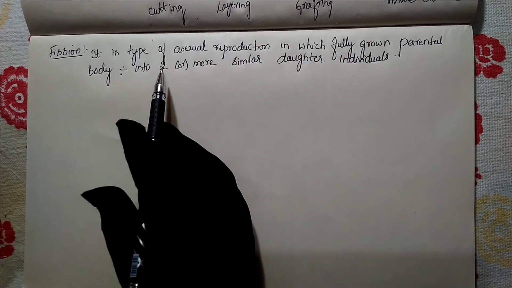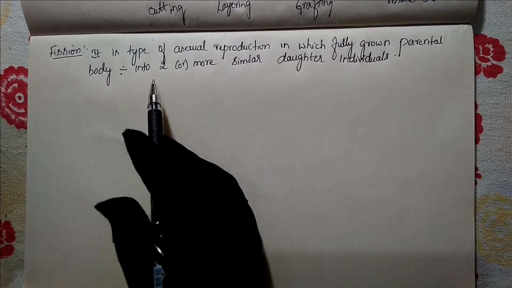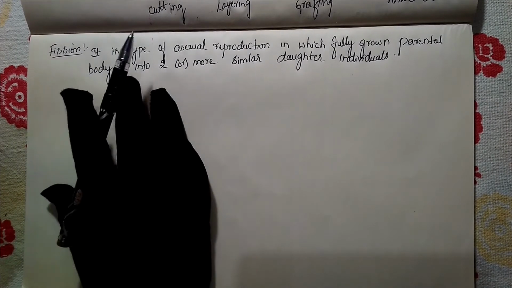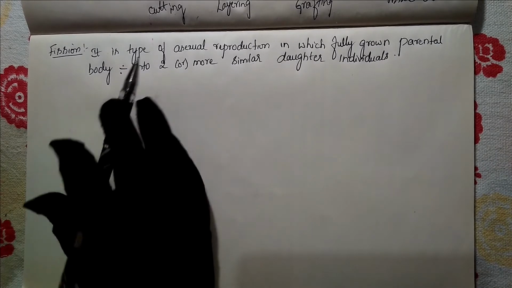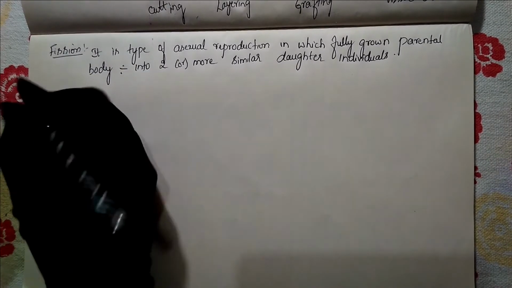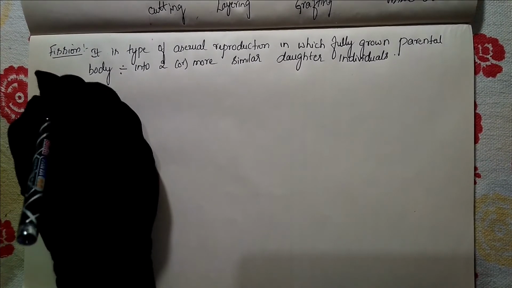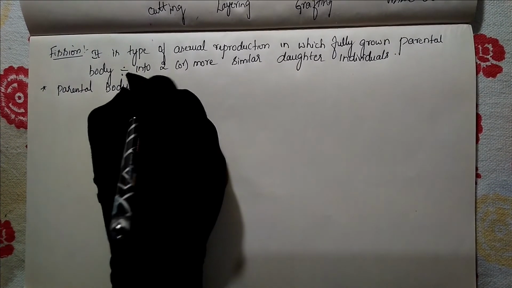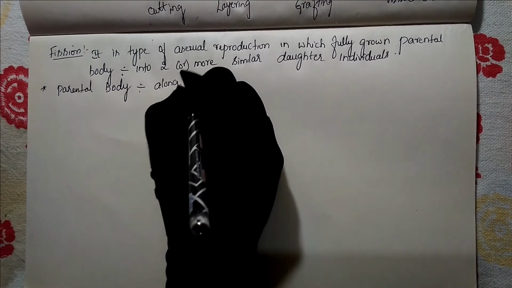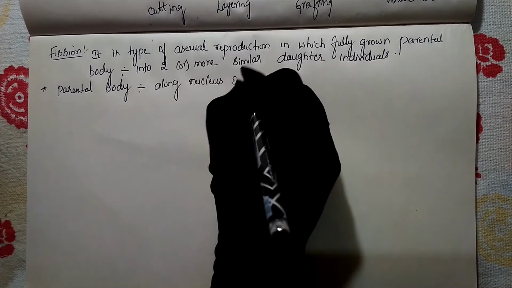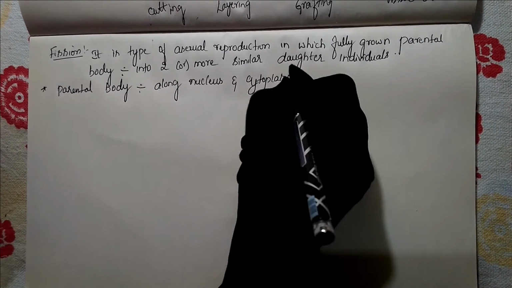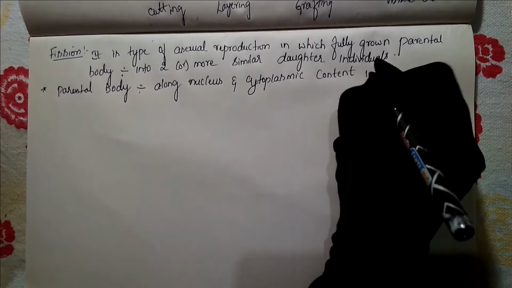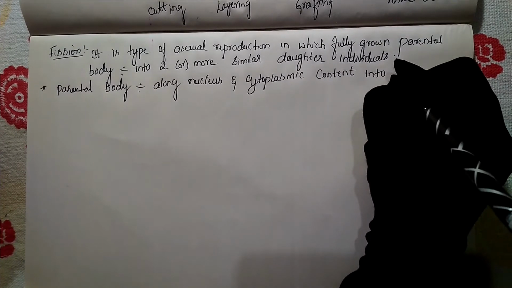During this fission process, the whole parental body divides along with the nucleus and cytoplasm to produce the daughter individuals. So the parental body divides along with the nucleus and cytoplasm, or cytoplasmic content, into smaller sized daughter cells.